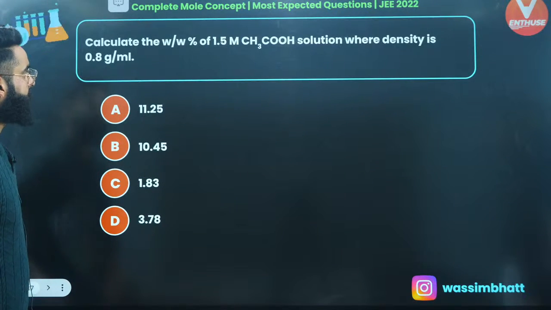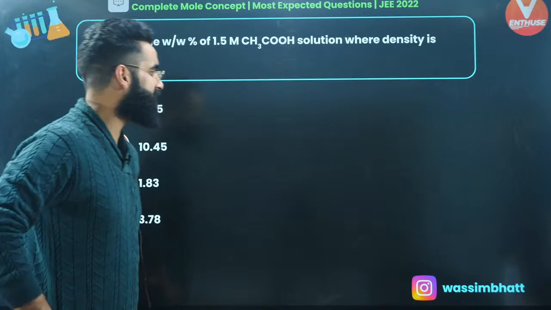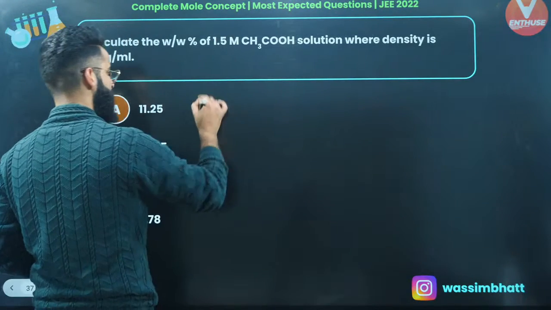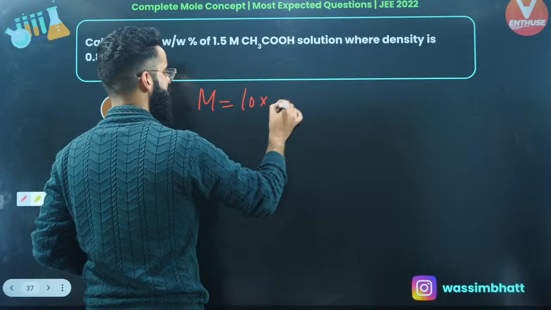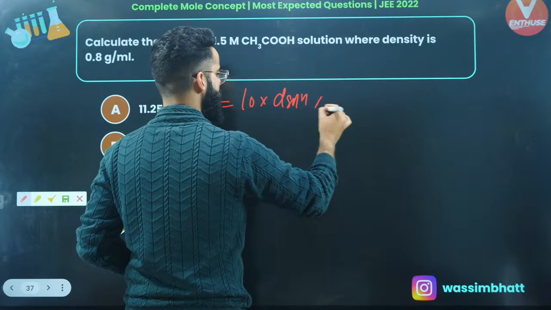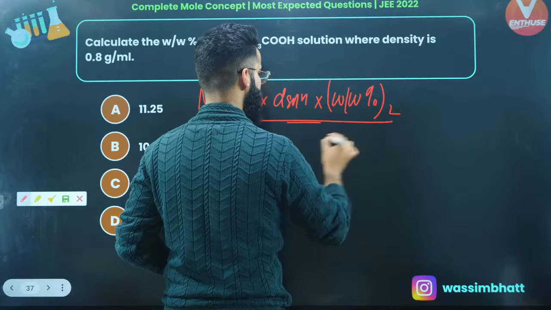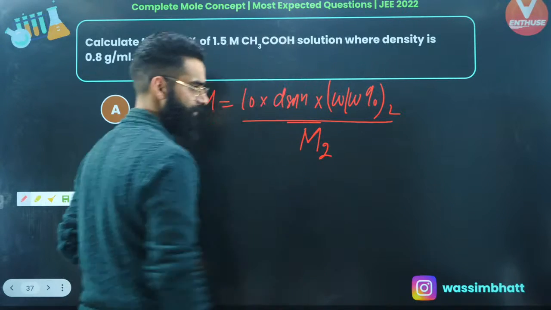Let's move on to one more then. Calculate weight by weight percent of 1.5 molar CH3COH solution whose density is this much. It's a simpler one. There is one direct result which all of you must be knowing. Molarity is equal to 10 multiplied by density of solution multiplied by weight percent of solute divided by molar mass of solute. This is something every one of you would be knowing, right?